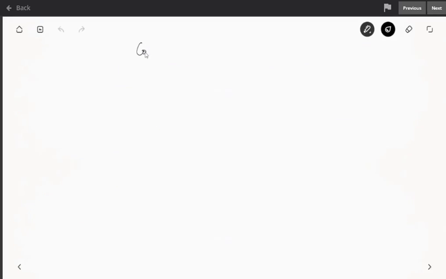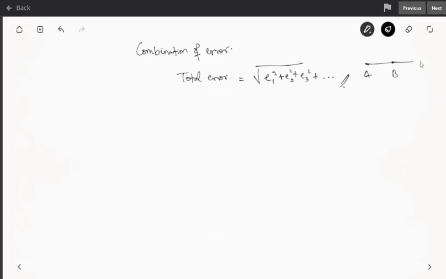Suppose you have different errors; how do you find the combination of these errors, what is the final error value? The total error is given as the root of E1 square plus E2 square plus E3 square and so on. Suppose you are measuring A to B and B to C, and here you have an error E1 and here you have an error E2. What will be the total error of AC? That can be determined by this equation here.